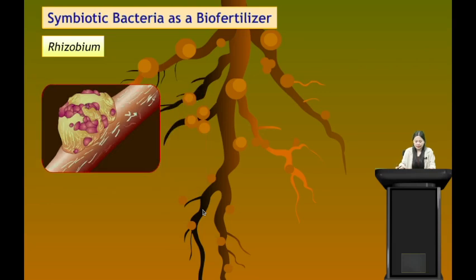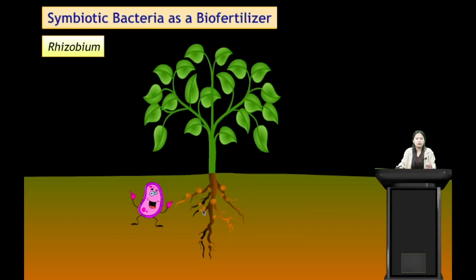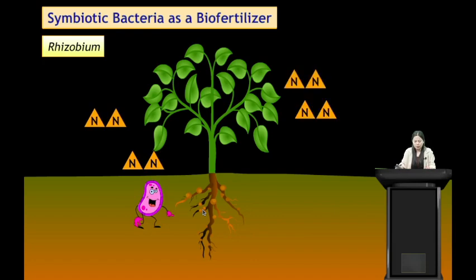So let us see. Here, the bacteria present in the roots of leguminous plants says, "Hi, I am rhizobium." So let us see how this rhizobium helps in fixing nitrogen.